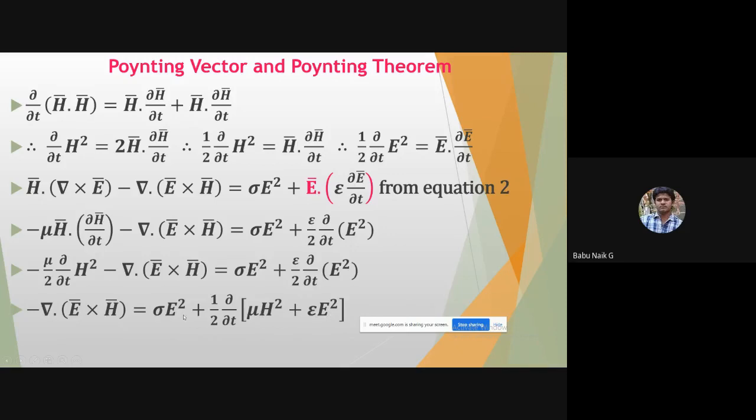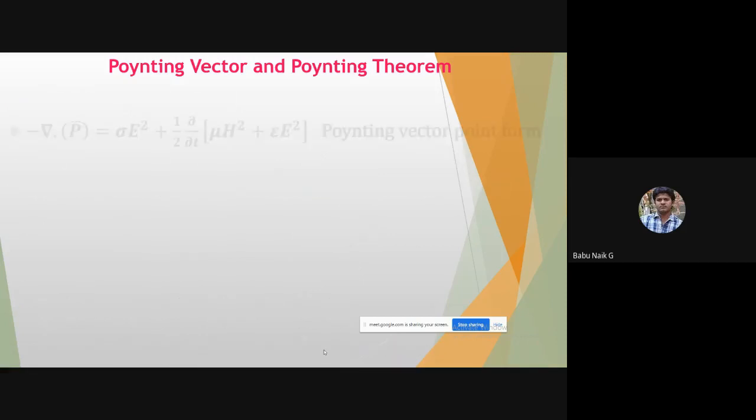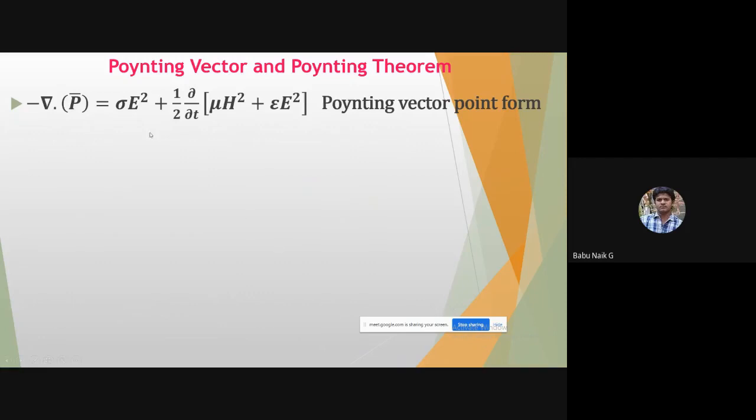Now you can see here, minus del dot E bar cross H bar is what? Power, that is the P vector. The wave is going to travel in the z direction, and E bar cross H bar is power here. So putting that in the equation, minus del dot P bar equals sigma into E squared plus half into ∂/∂t of mu H squared plus epsilon E squared. Now this is your Poynting vector and Poynting theorem. This is in point form.